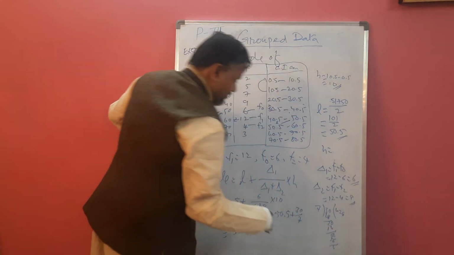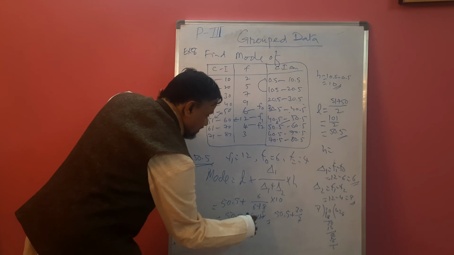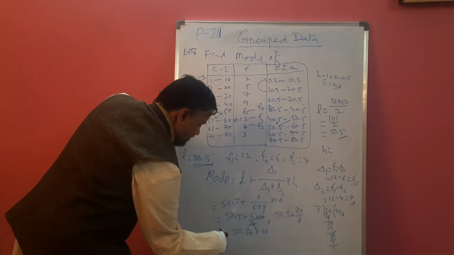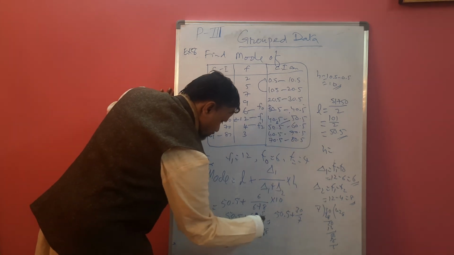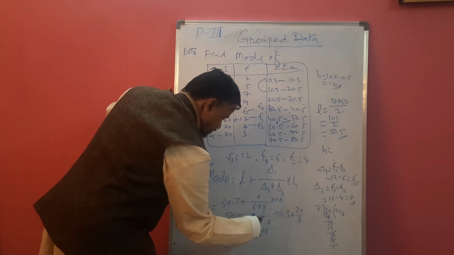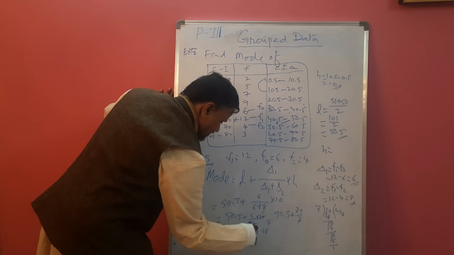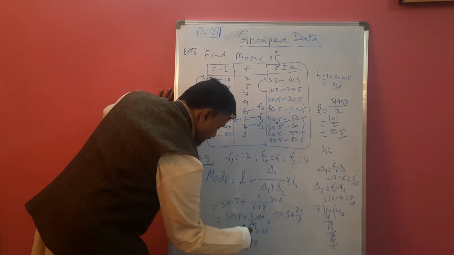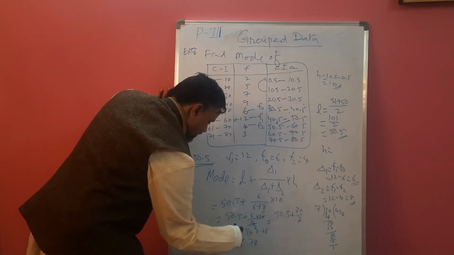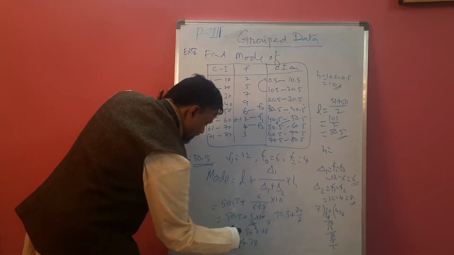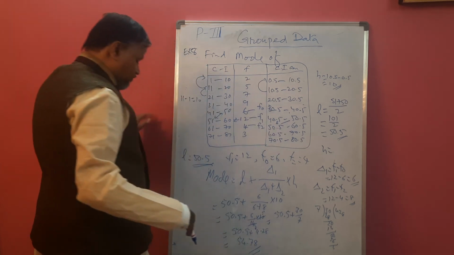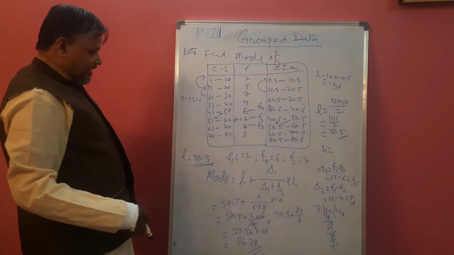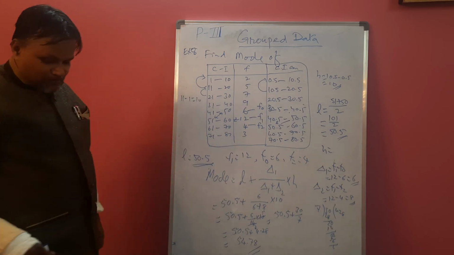So up to 2 places that number is 4 point this. Add this. After point, first 8 as it is. Second place after point, 7 plus 2 plus 5, 7. Point as it is. 4 plus 0, 4, 5. So our answer is 54.87 as mode using delta 1 method.